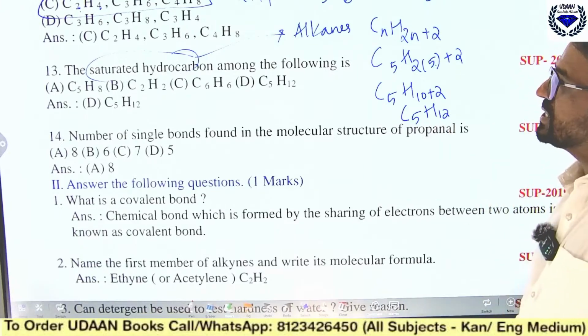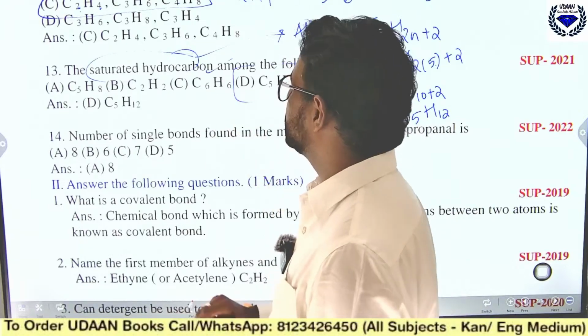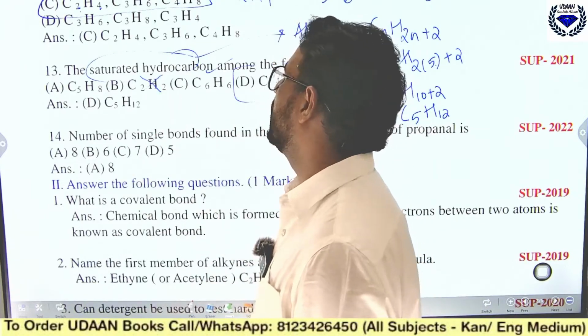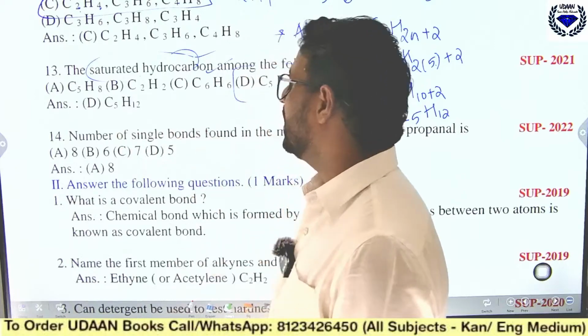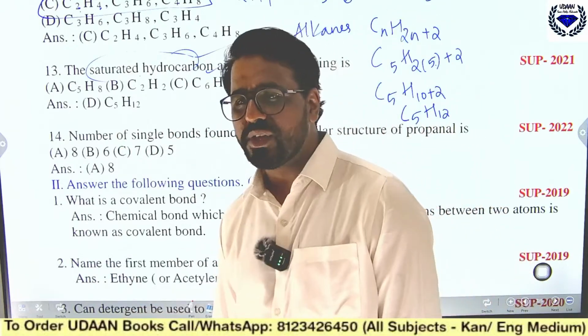C5H12. You will get what? C5H12. So option D is the right one. This is C6H6, which is benzene. C2H2. No, you can find the compounds, okay, which are again not related to the concept.